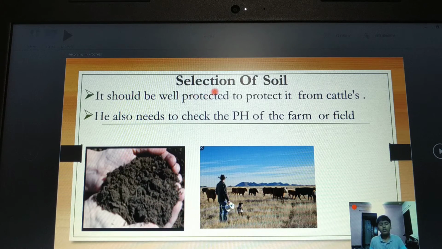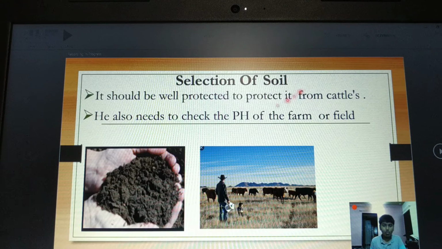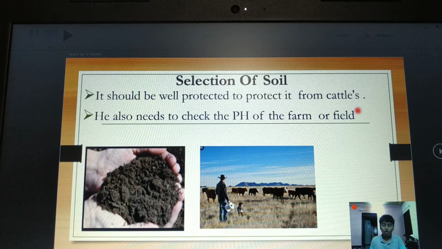The first is selection of soil. First, the field should be well protected from cattle. If an open field is not protected, the cattle will come and eat the whole crop which you have grown. And he also needs to check the pH of the farm or field.